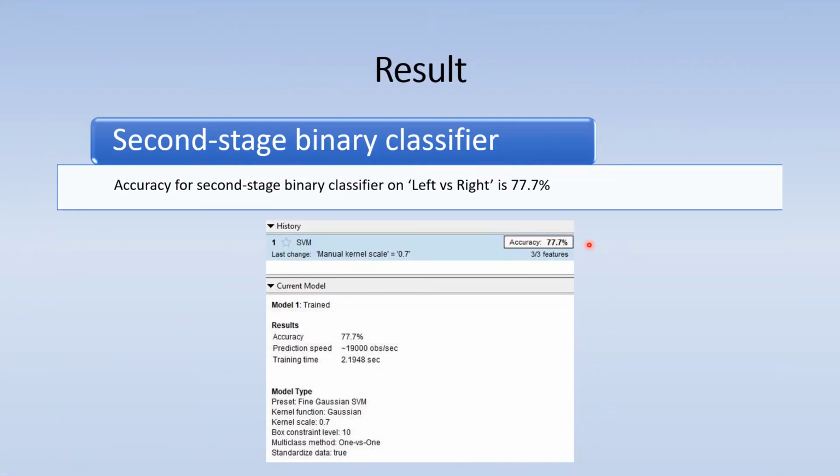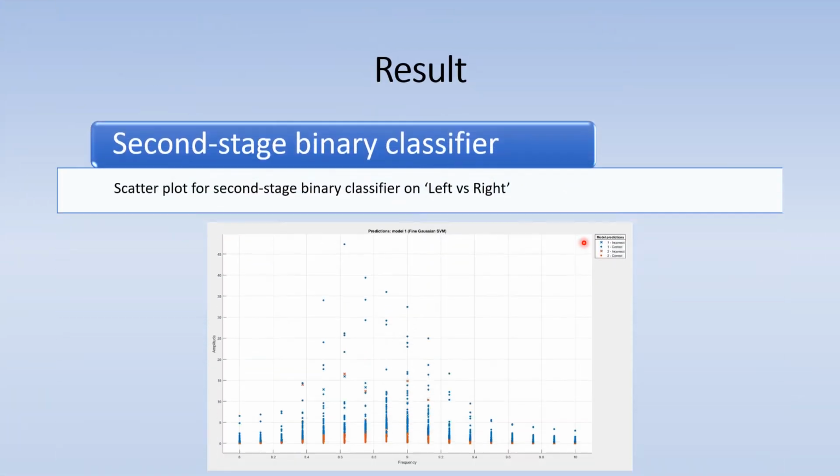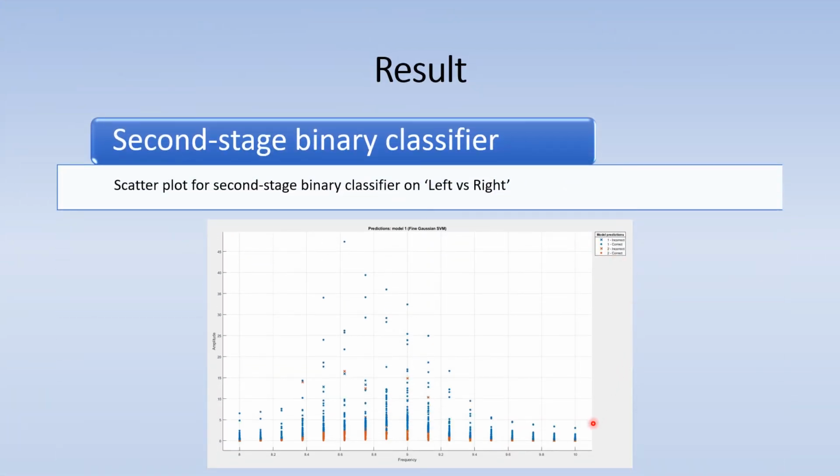Lastly, the accuracy for the second stage binary classifier on left versus right is 77.7%. The scatter plot for the second stage binary classifier on left versus right shows that the left movement has a higher amplitude than right movement.